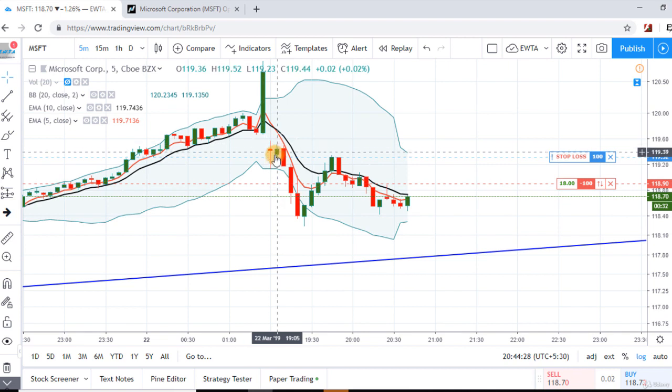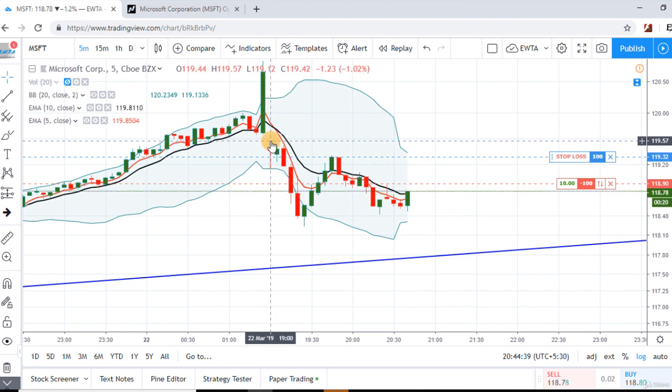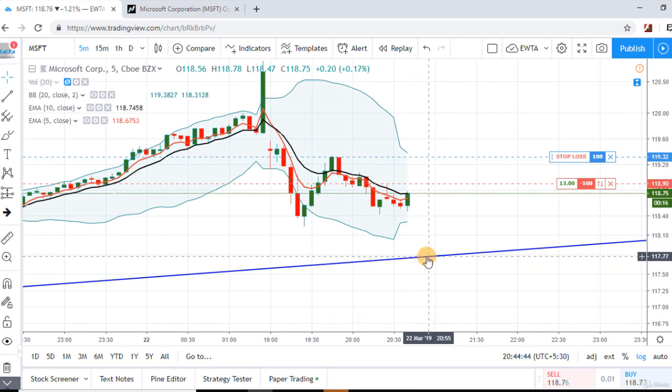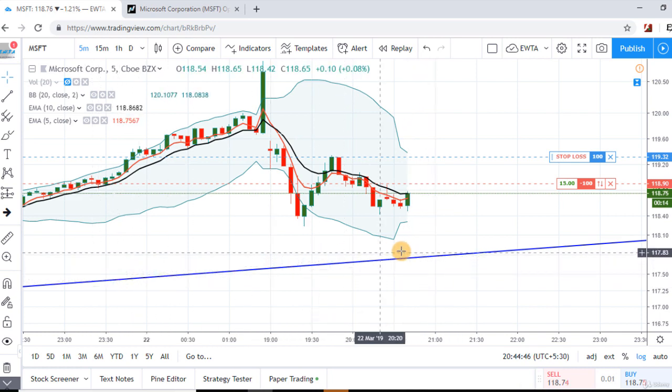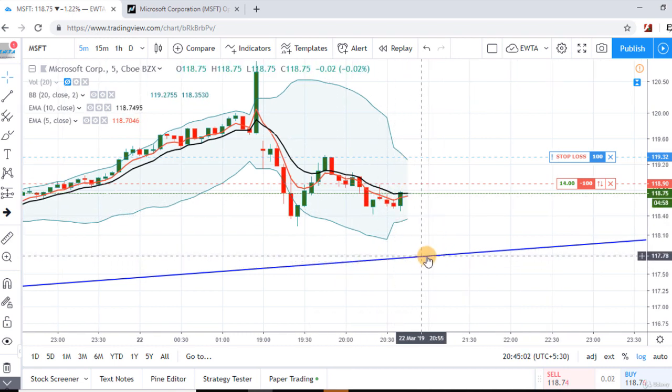118.68. So this was the opening candle and the high of this candle was 119.56. So this was the resistance level and 116 is acting as a support level, and see, this is the trend line of the stock. So I am expecting a down move up to this support line, this trend line.